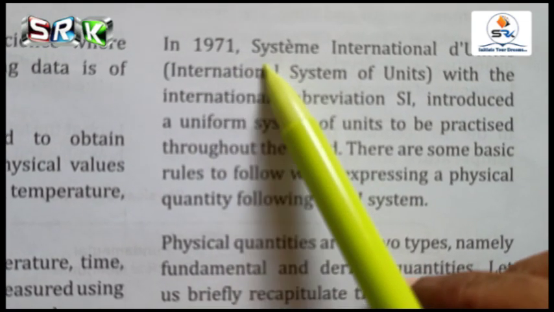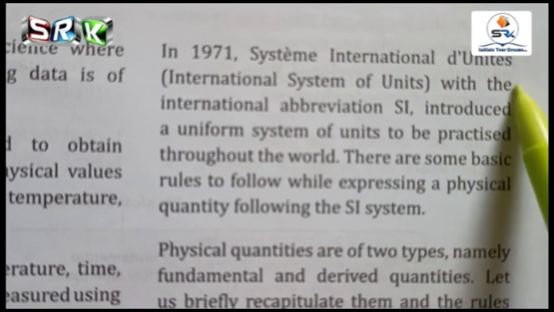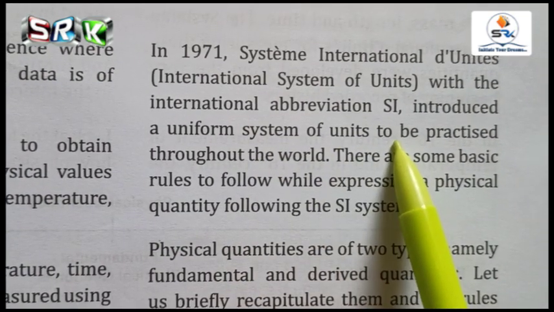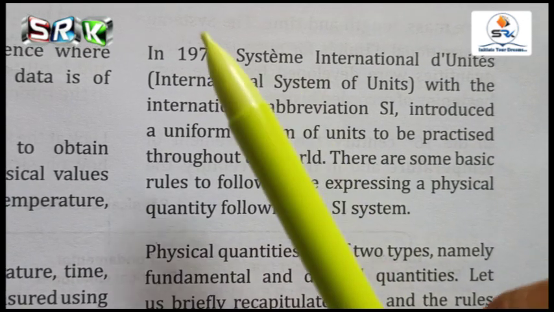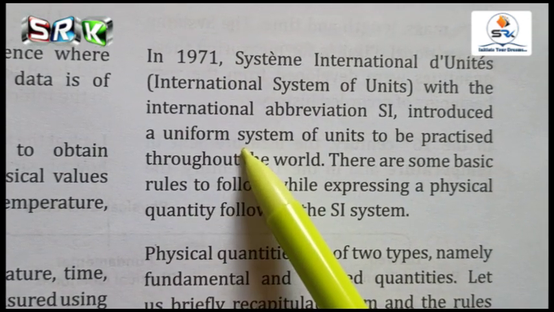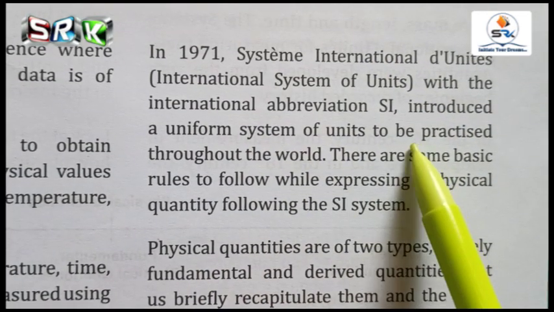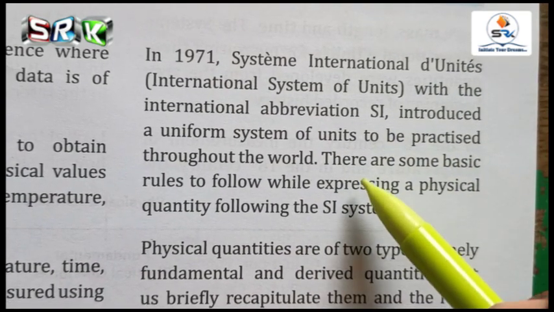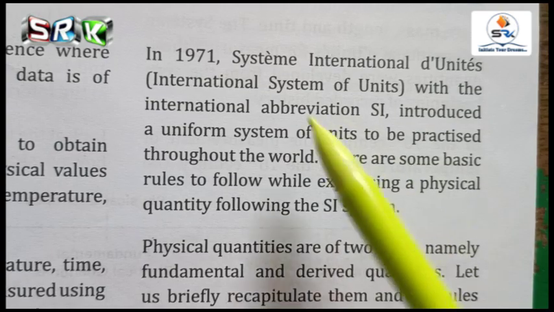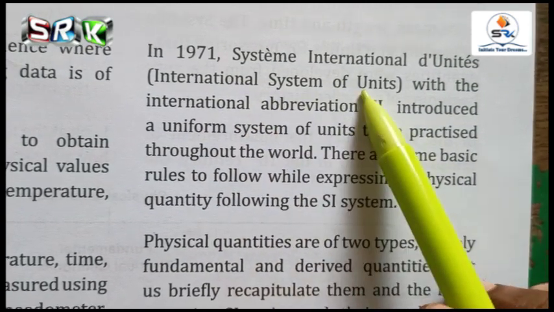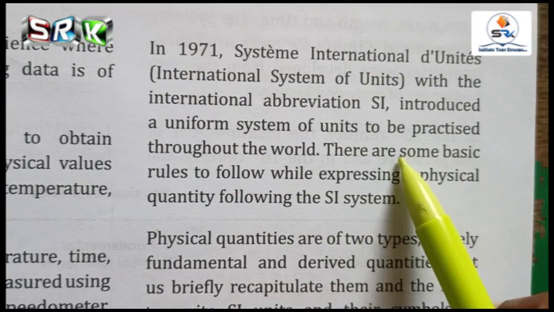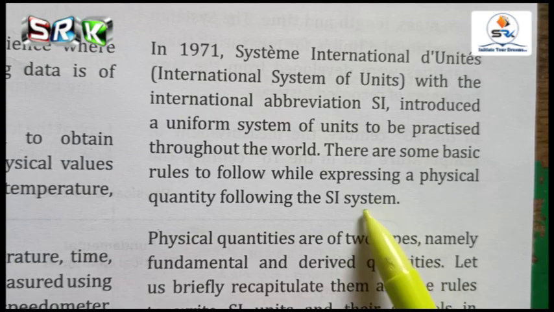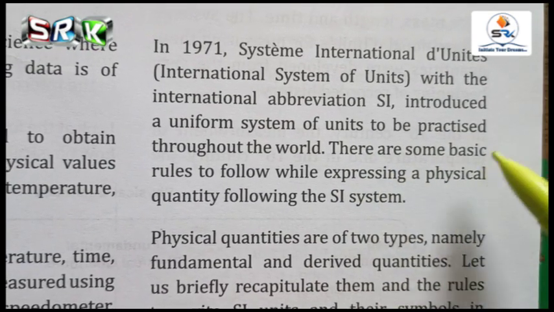In 1971, the International System of Units, with the international abbreviation SI, introduced a uniform system of units to be practiced throughout the world. So what the scientists did in 1971 was to maintain a uniform system of units for length, mass and time. There are some basic rules to follow while expressing a physical quantity following the SI system. You will read this in your higher classes.